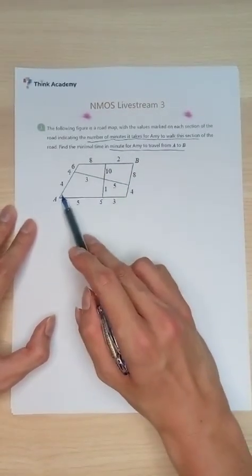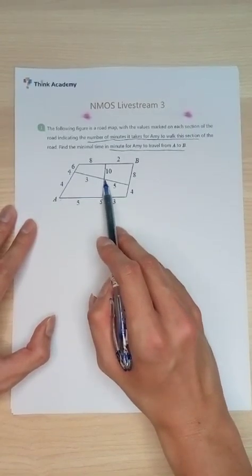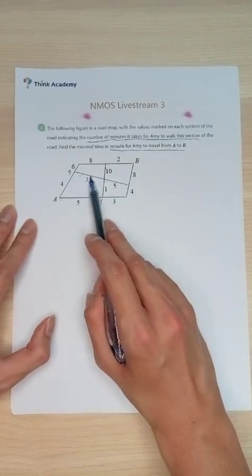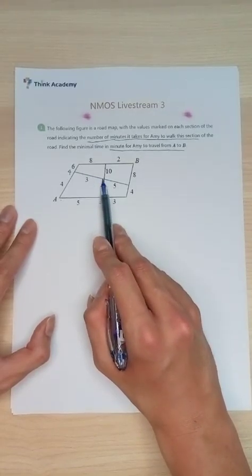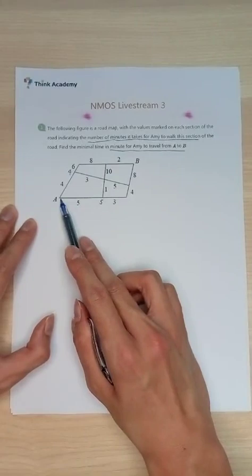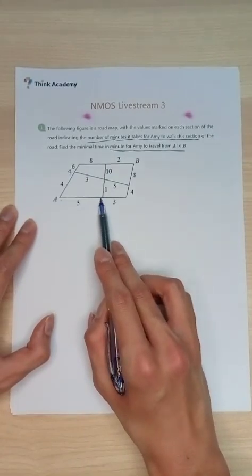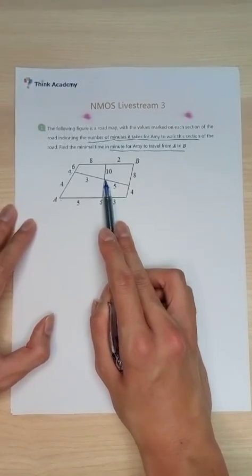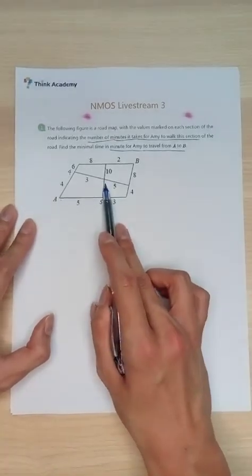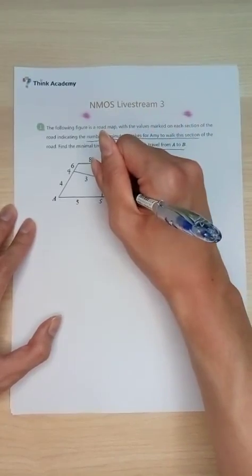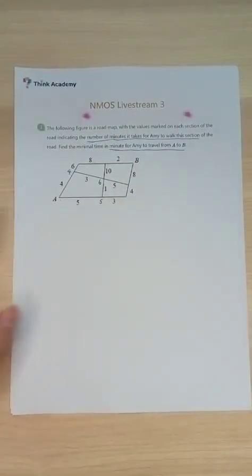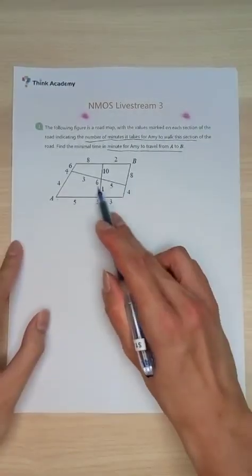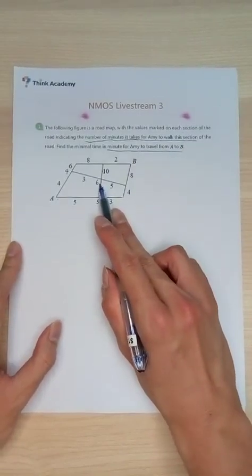So in this case, we can travel by here to here, which will take up 4 plus 3 minutes, which is 7 minutes. Or alternatively, you can travel from here to here, and then travel upwards to here, which will take a total of 6 minutes. So which route is faster? You can immediately see that this route is going to be faster, and hence the minimum time taken will be 6 minutes in our travel from A to this particular point. That's ideal, and we are going to indicate it with a 6 over here.